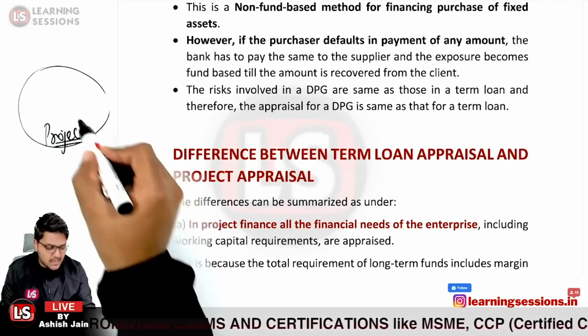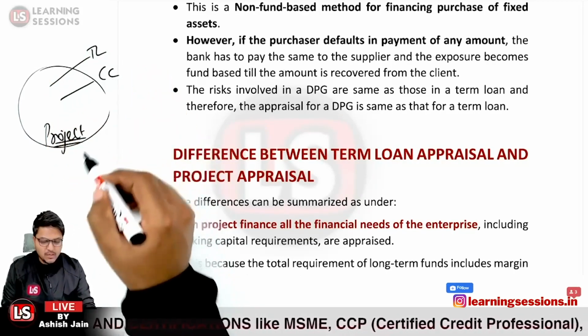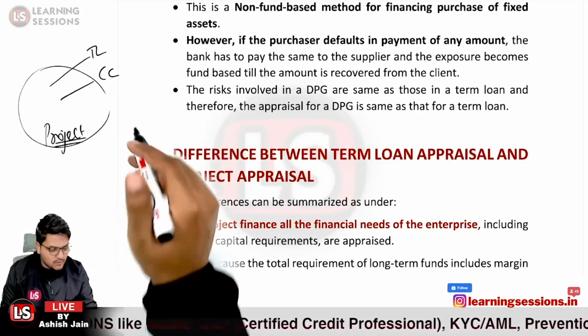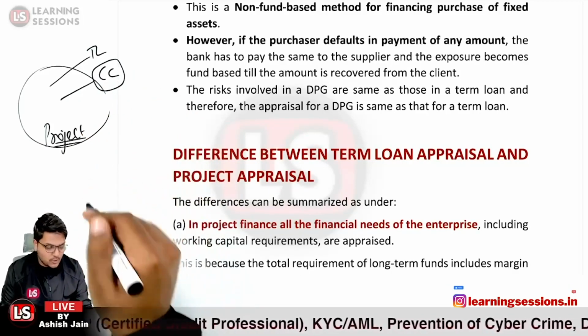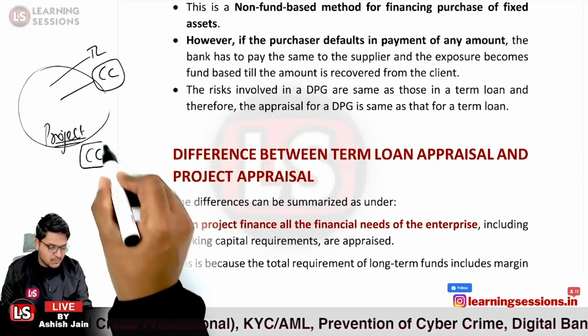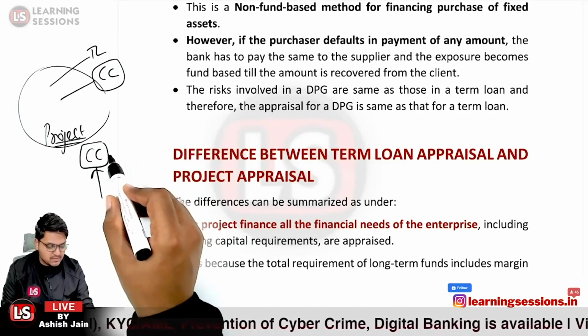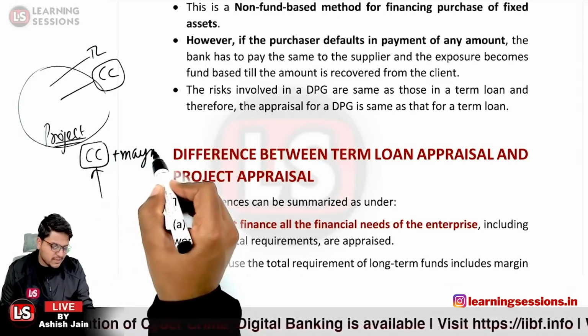In that case, the firm may require a term loan and a CC limit. Both will be sanctioned, and moreover, the margin contribution. I already told you that whensoever a CC limit is sanctioned, a margin is also to be contributed. Some part of the CC working capital will be sanctioned by the bank, and some part will be contributed by the firm itself. That is said to be margin.